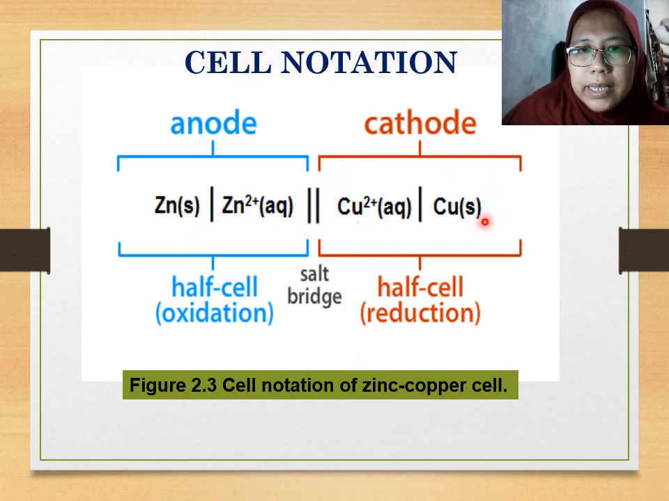The right part is the reactant, copper ion, aqueous, becomes copper solid, separated by a vertical line. In between the anode and cathode, we have two vertical lines representing the salt bridge. So the half cell for reduction is at the cathode on the right, and the half cell for oxidation is at the anode on the left. So this is figure 2.3, cell notation of the zinc copper cell.